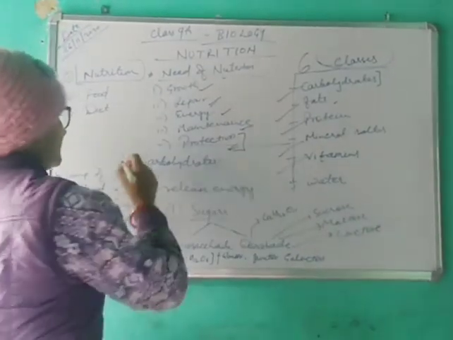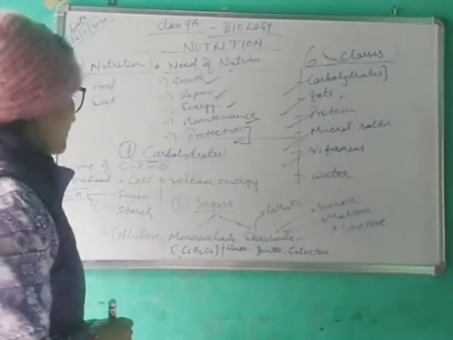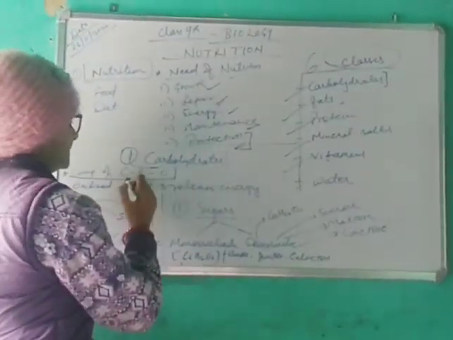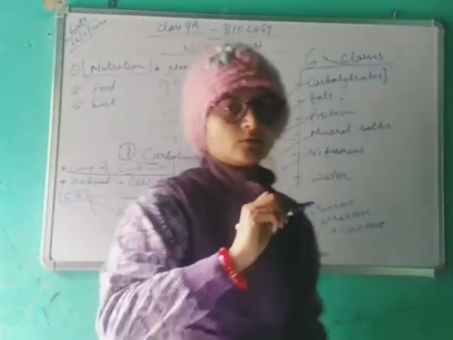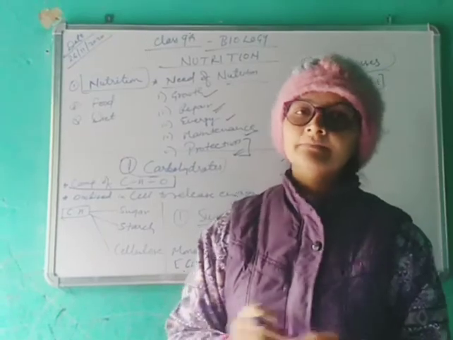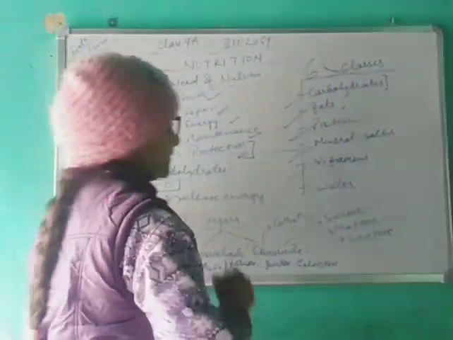So today we are going to study the first class, that is carbohydrates. What are carbohydrates? These are the compounds of carbon, hydrogen, and oxygen. All carbohydrates are made up of carbon, hydrogen, and oxygen, and they get oxidized in the cell to release energy.